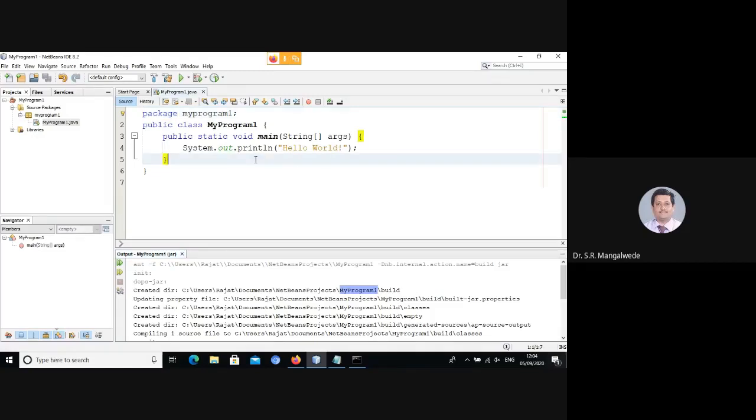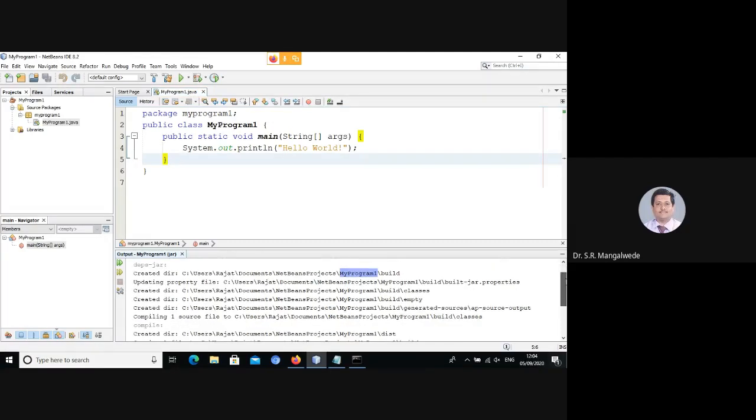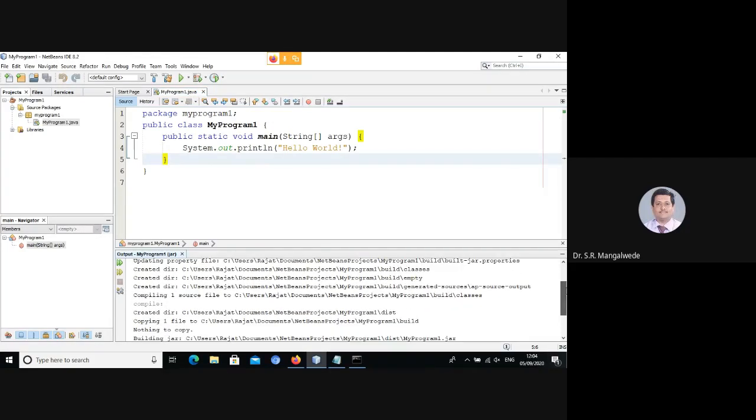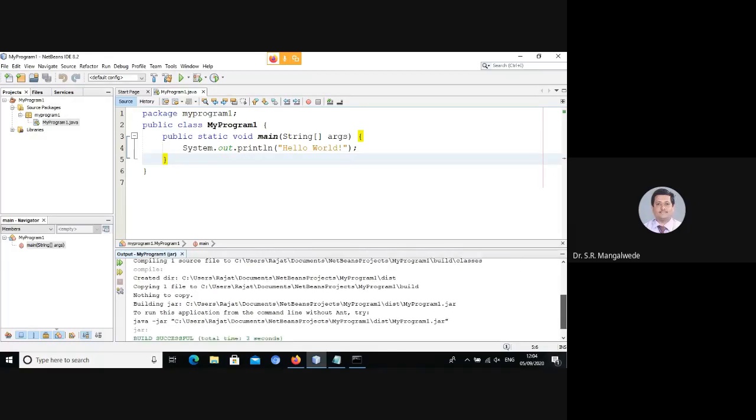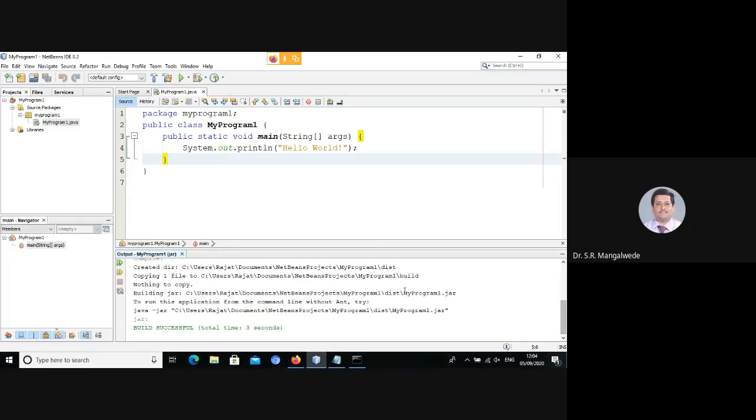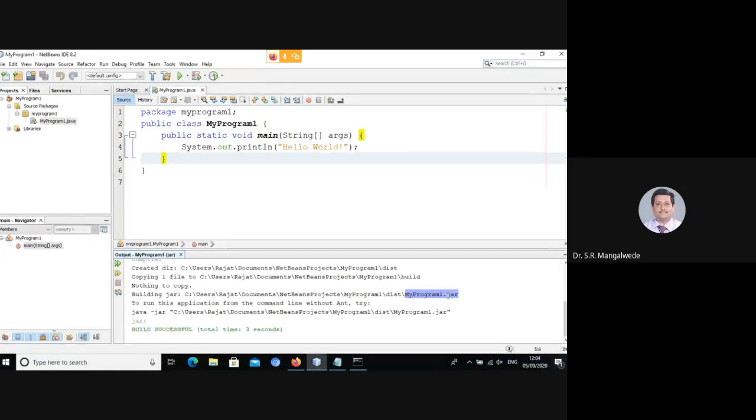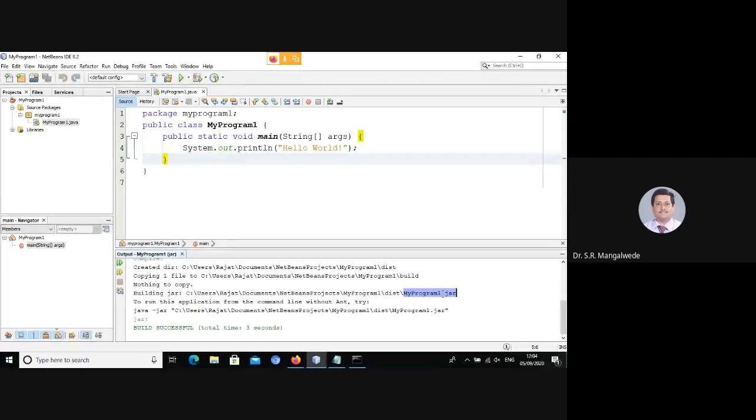It has saved this My Program 1.java in the same folder. It has also created My Program 1.class, and it has stored it in the same folder. And it has also created another file called My Program 1.jar. Okay, jar stands for Java Archive. Okay, this is a file that can be ported across platforms.